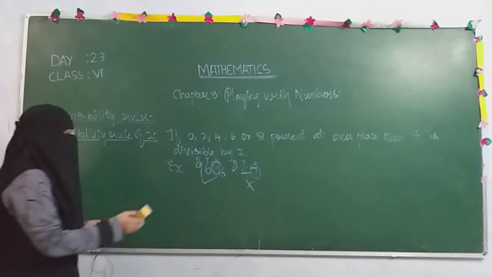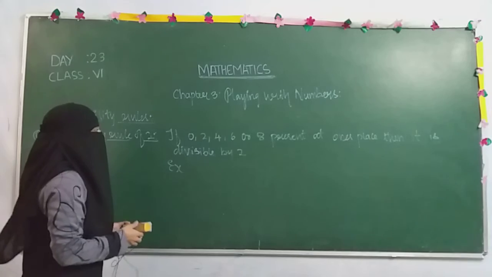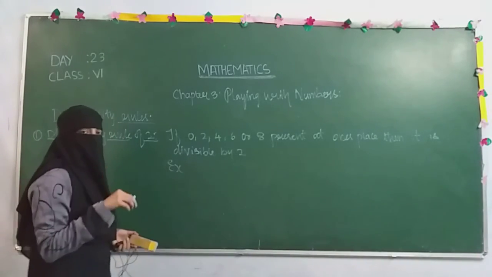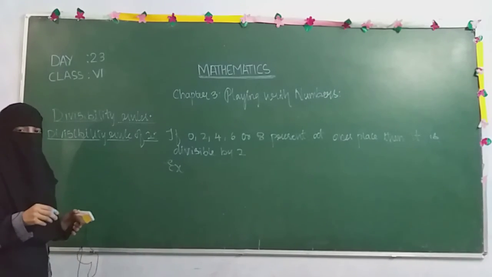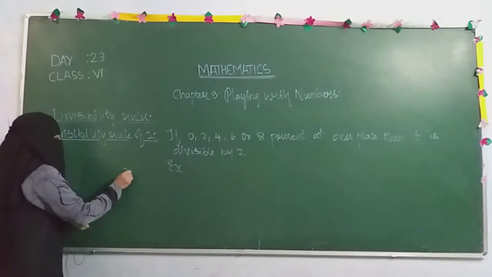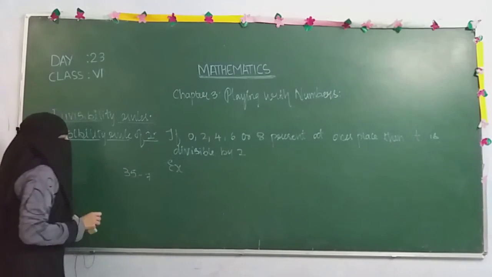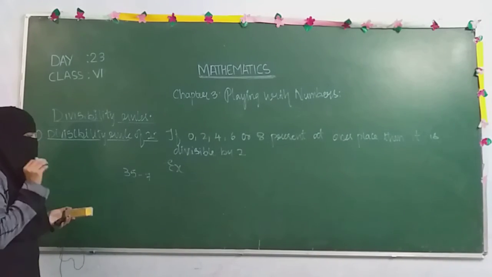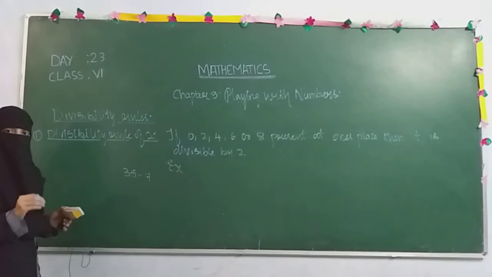Is that clear? See how very simply we found whether the number is divisible by 2 or not. How we relate this with our activity: we know that 35 pastries were there and 7 friends were there. So whether the 7 students are getting the pastries equally or not, we have verified.